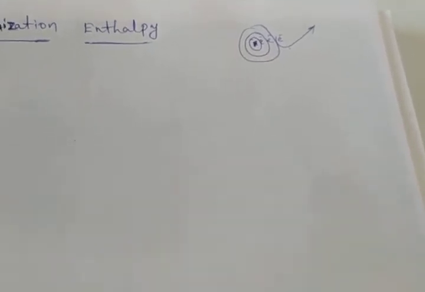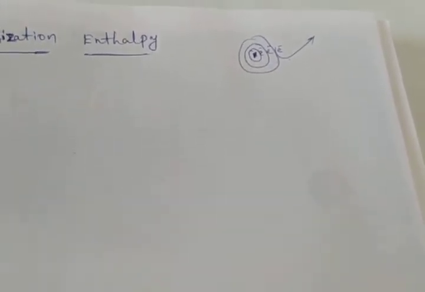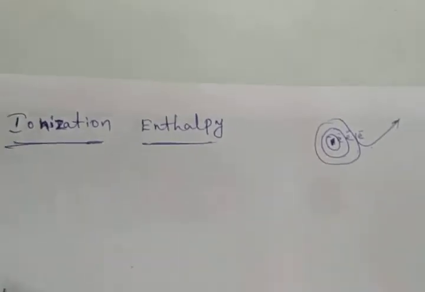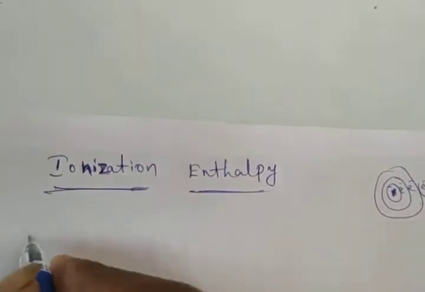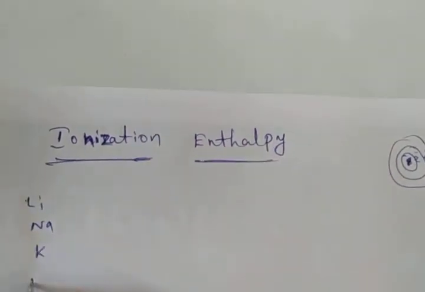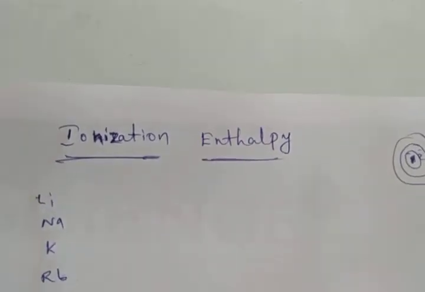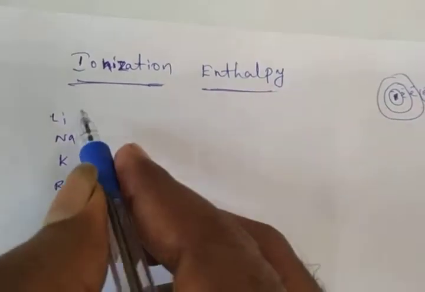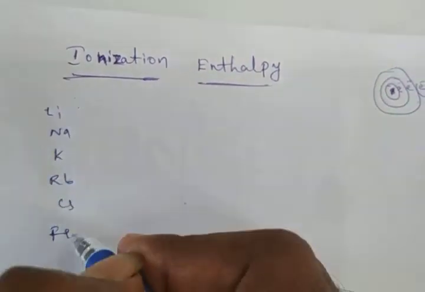Now, within the group, the ionization enthalpies of the alkali metals decrease down the group. Within the group, lithium, sodium, potassium, rubidium, cesium, francium, these are the alkali metals from top to bottom.